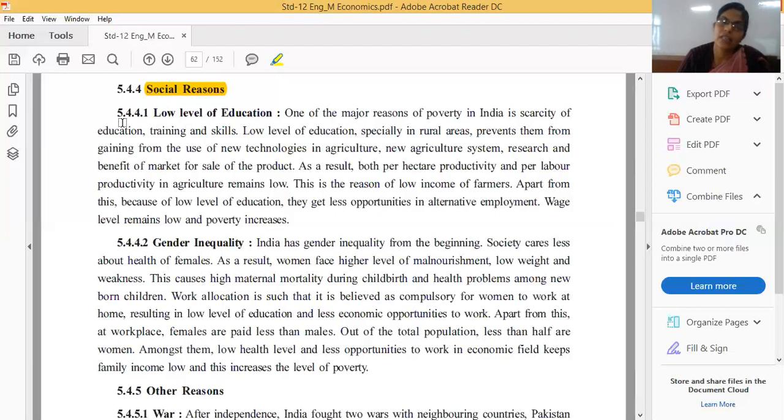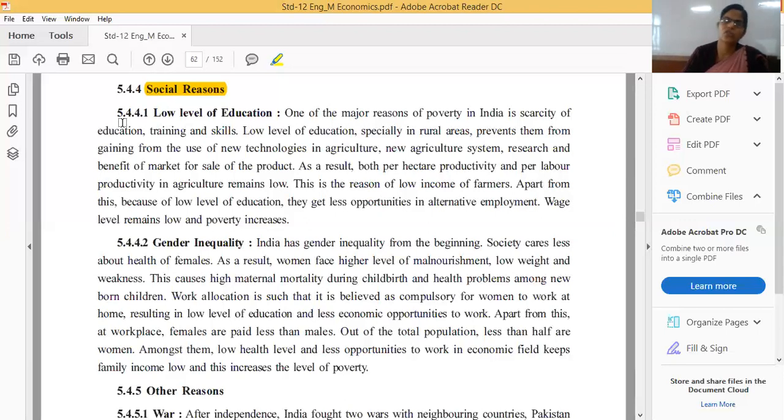And these women face higher levels of malnutrition, low weight, and weakness, and these are causes of high maternal mortality during childbirth and health problems among newborn children.